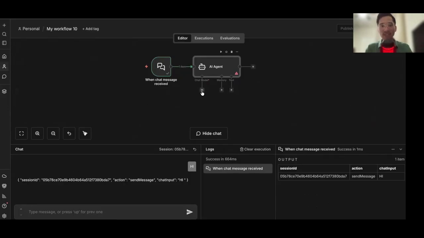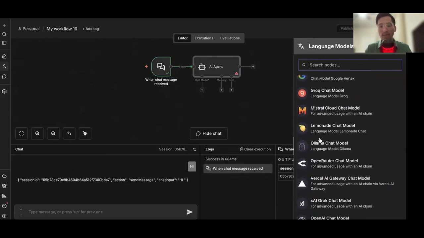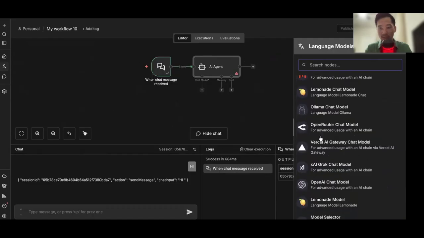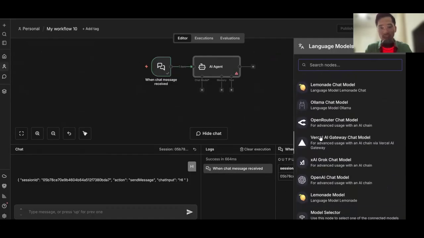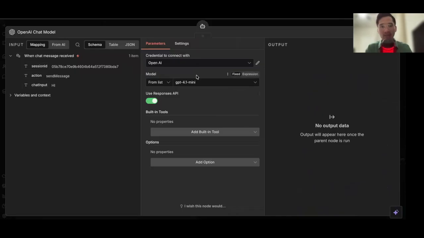Now, the first thing is the chat model. So we're going to use OpenAI for this example. But the cool part is that look at all of these different chat models that you could use. How cool is that, right? It's not tied down to just one chat model. You could use several. So we're going to use OpenAI for this. If you need to learn how to connect your credentials, it's very, very simple.